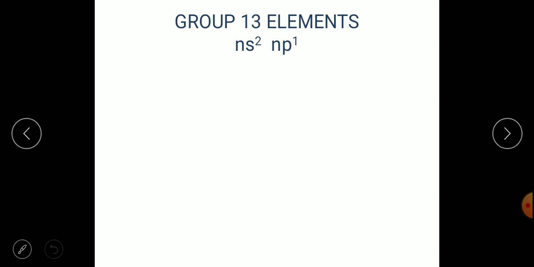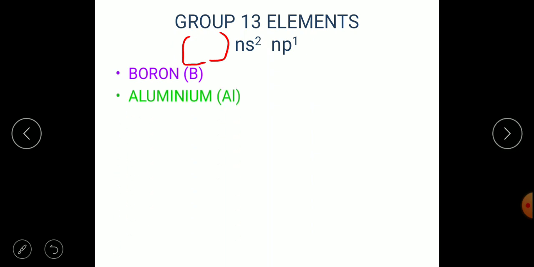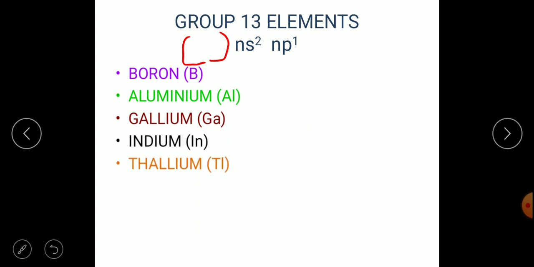Next, about the group 13 elements. Usually they have a general electronic configuration of noble gas ns2 np1. This is the general electronic configuration of group 13 elements. And which are the elements present in group 13? Boron, aluminium, gallium, indium and thallium. These are the different elements present in group 13.